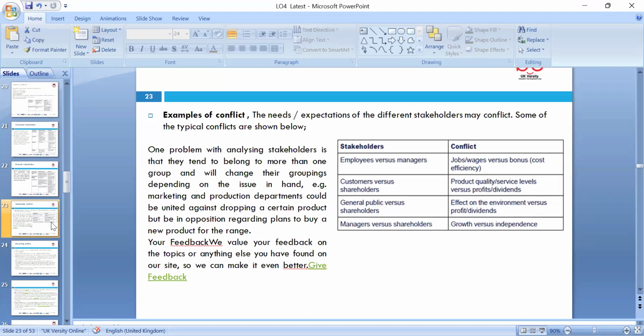They have to work in the best interest of the shareholders. So we have to look at these in that perspective.